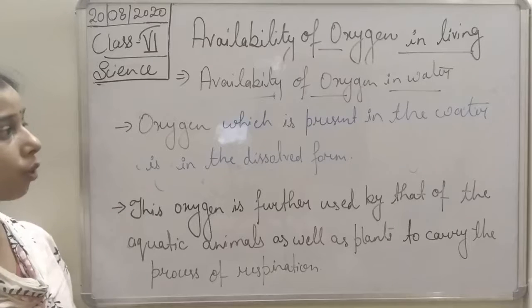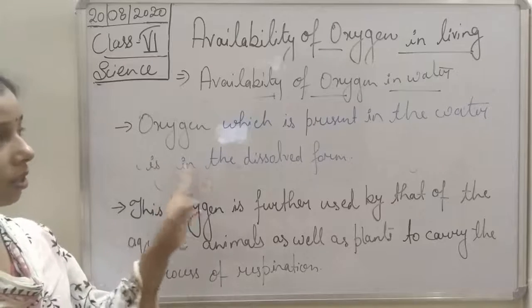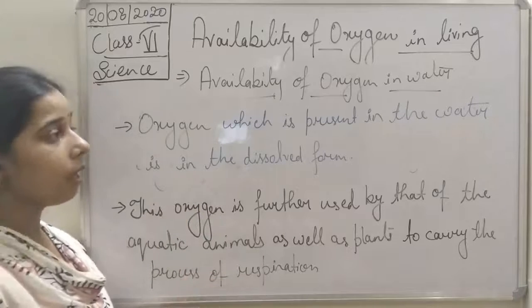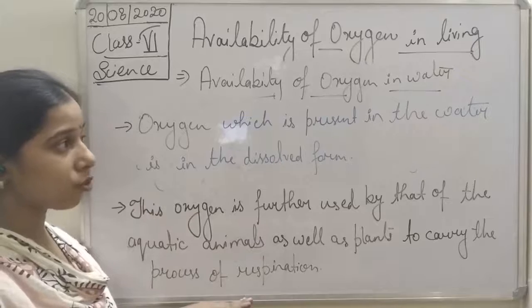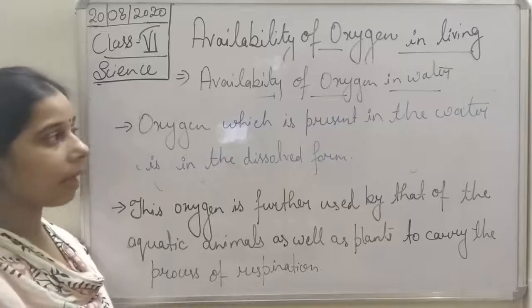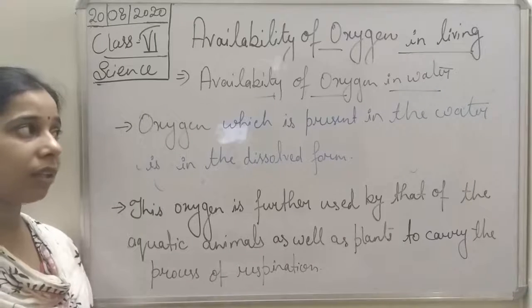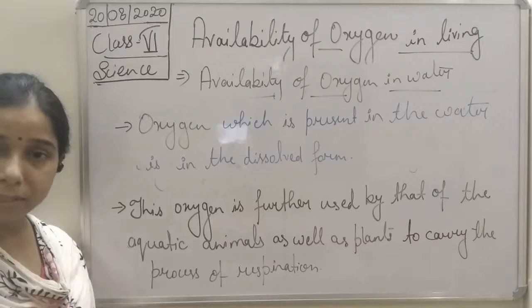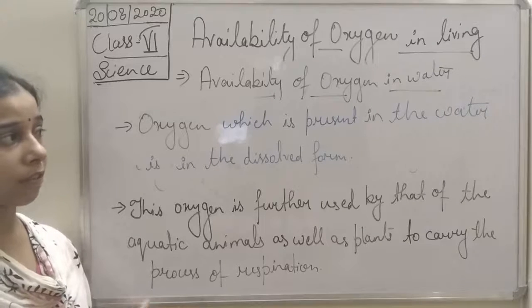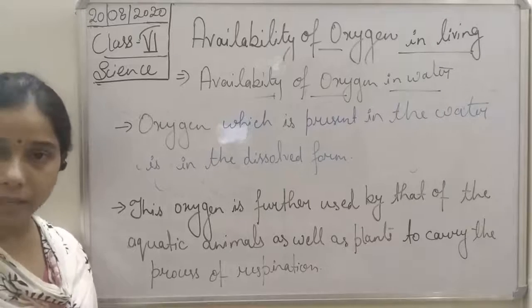Before that, we should know that the oxygen present in the water is in the dissolved form, and this oxygen is used by the aquatic plants and the aquatic animals, and they carry out the process of respiration, and finally they get the energy.